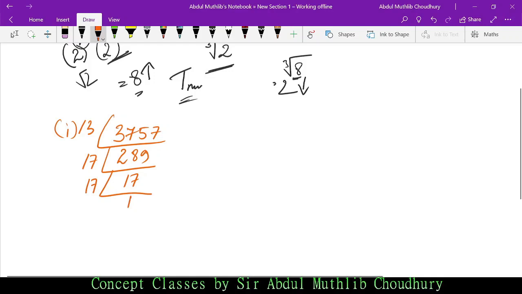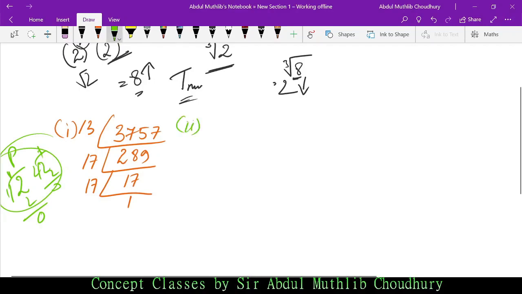Again, some of you may have doubts, so what are prime numbers? Prime numbers are those numbers which are divisible only by 1 or itself. Example, 2 is divisible by 1, and 2 is divisible by 2. These are called prime numbers. Now, we have done this, so is it a perfect cube? No. How? For a number to be a perfect cube, let us do question number 2, and it will be much simpler to explain.